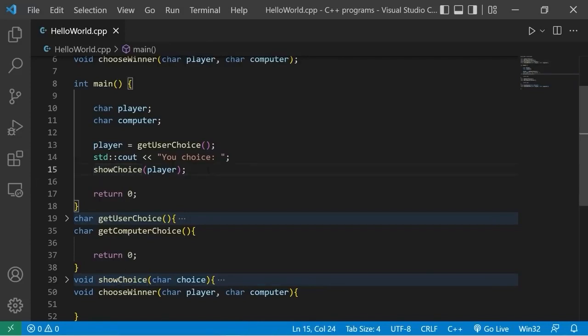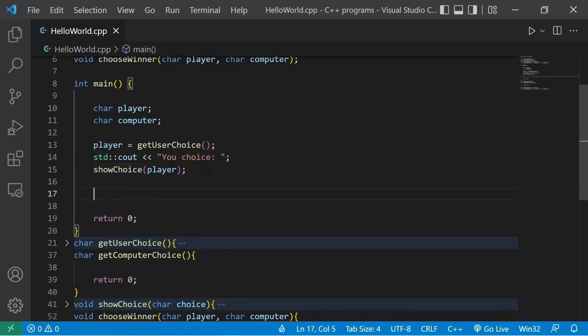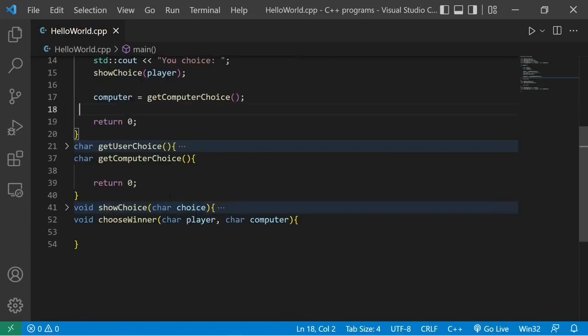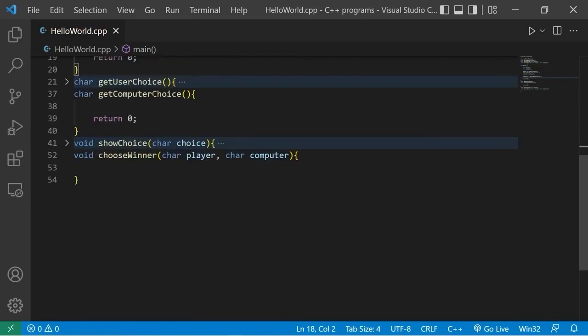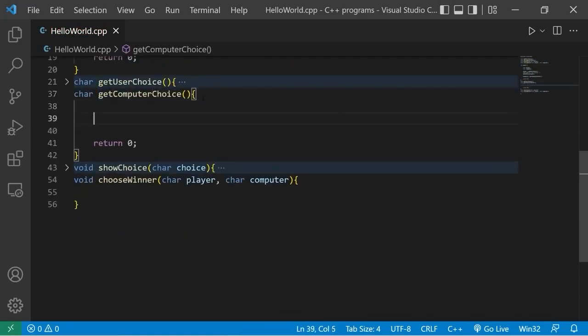Now we need to get the computer choice. Computer equals getComputerChoice. Then we'll need to fill in this function, getComputerChoice, right here. We'll need to generate a random seed. srand.